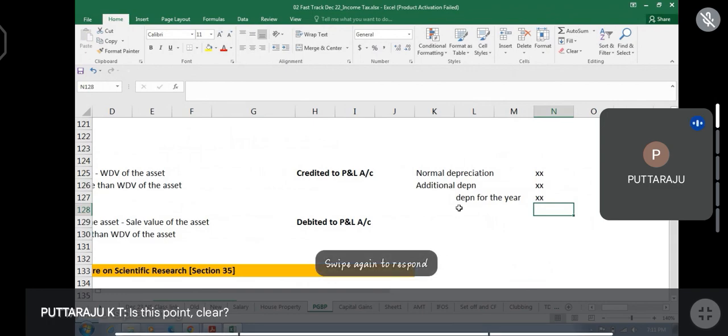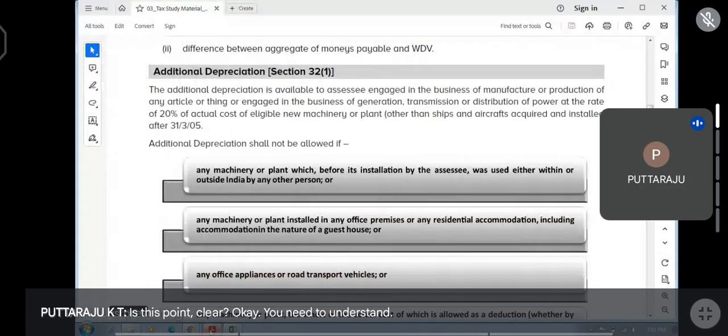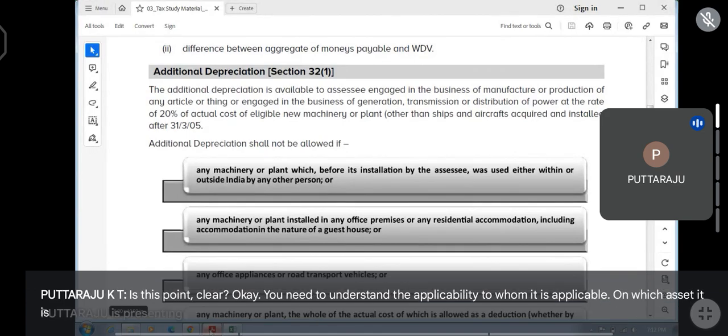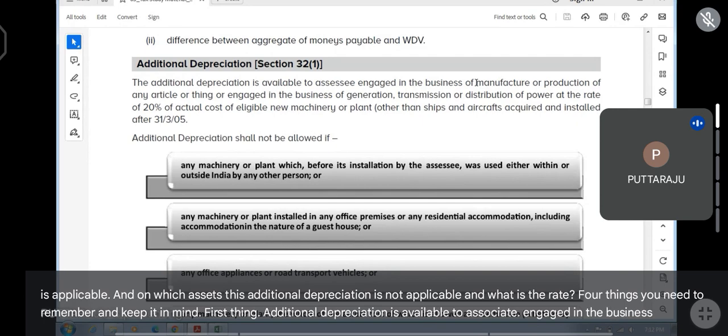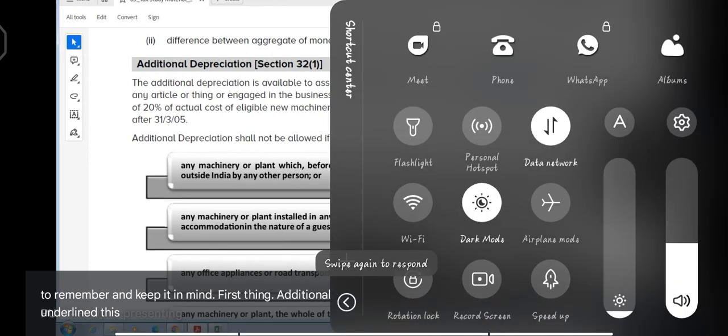Yes, sir. Okay. You need to understand the applicability: to whom it is applicable, on which asset it is applicable, on which assets this additional depreciation is not applicable, and what is the rate. Four things you need to remember. First, additional depreciation is available to associates engaged in the business of manufacture or production of article or thing.